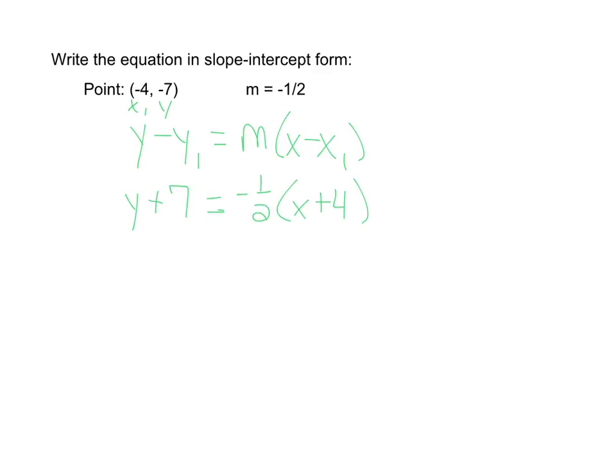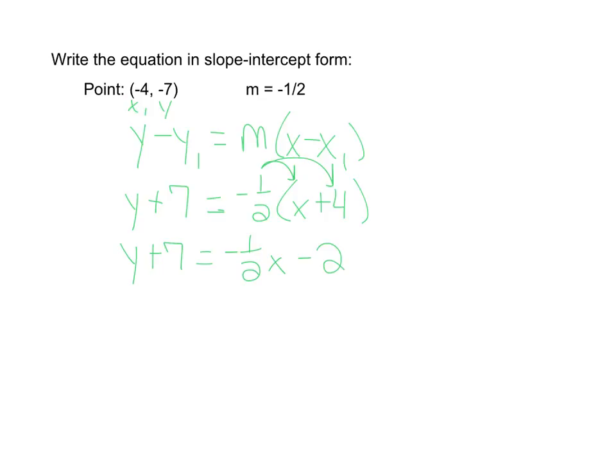Now, to get this in slope-intercept form, remember, we need to isolate y. So the first thing we're going to do is distribute. Negative 1/2 times x is negative 1/2 x. Negative 1/2 times 4 is negative 2. If you need to go to the side and do your fraction work, you can.